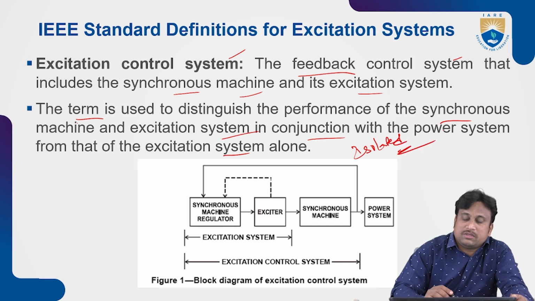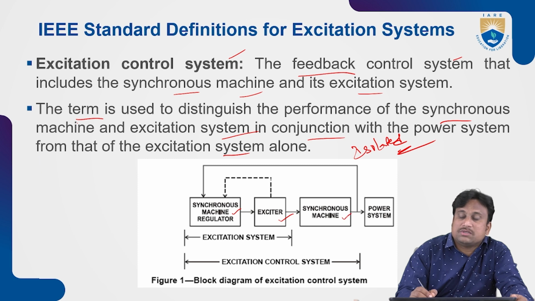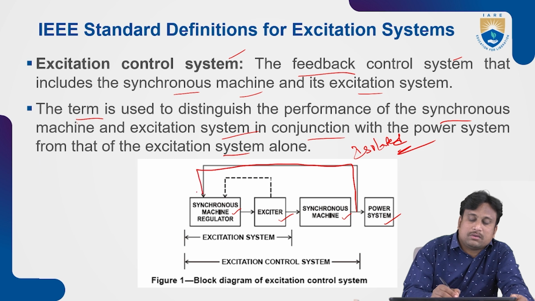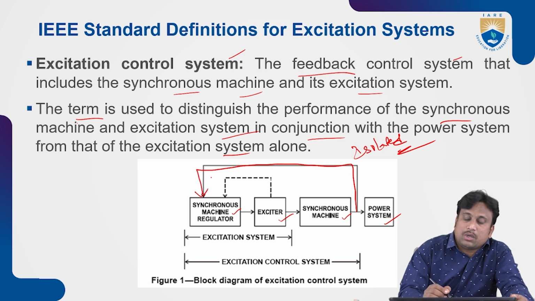If you observe this, we are connecting various blocks like the regulator, exciter, synchronous machine and power system components. These act as connected feedback path blocks. The excitation system is treated as the combination of the regulator and the exciter.